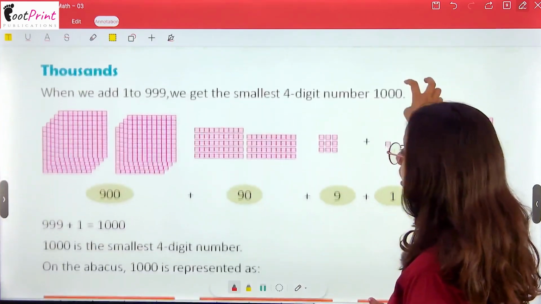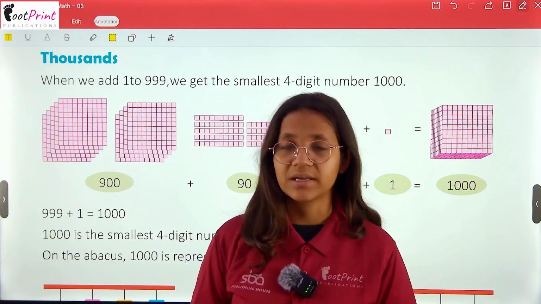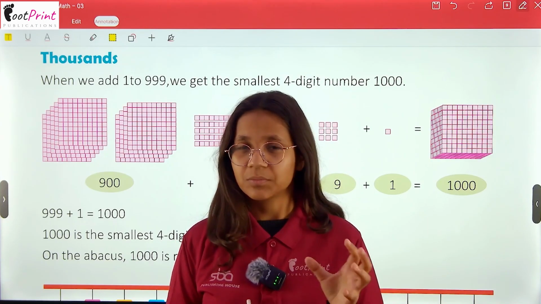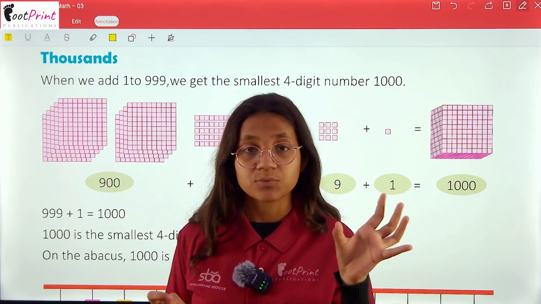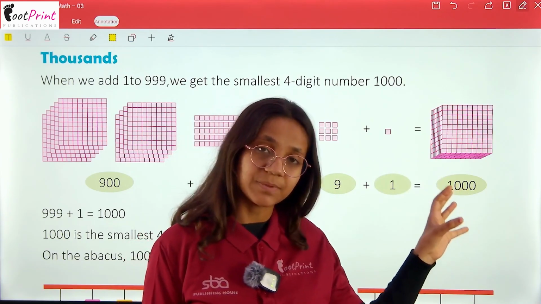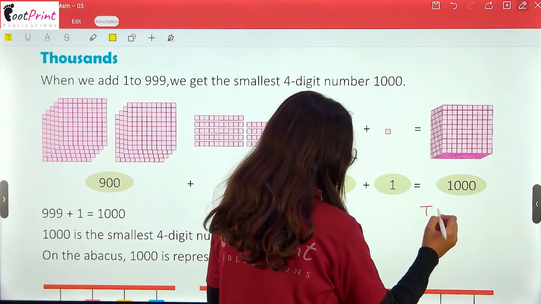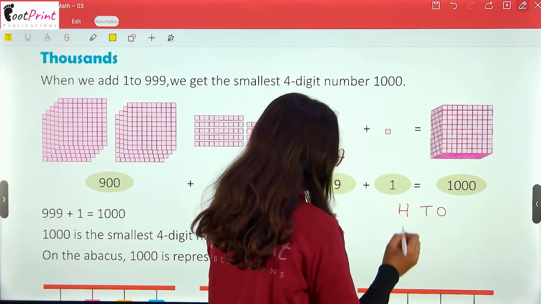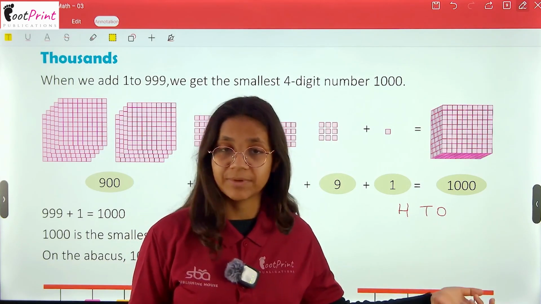Now, what is thousands? In the previous classes we learned that there are many types of numbers, and that there are 3 places: ones place, tens place and hundreds place. It is written as H, T and O. H refers to hundreds, T refers to tens and O refers to the ones place.